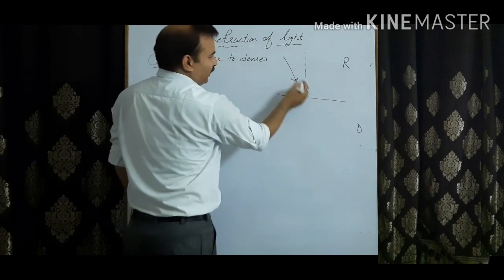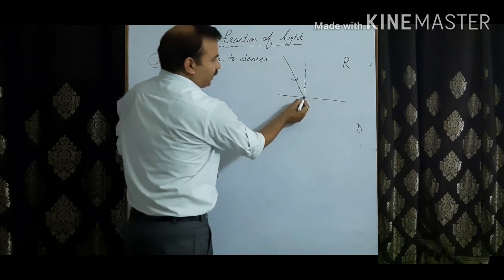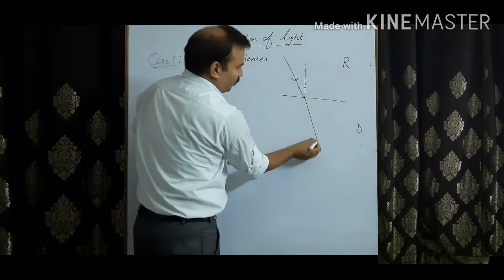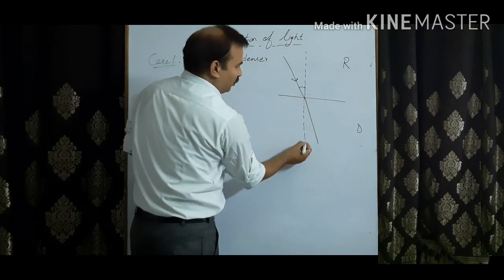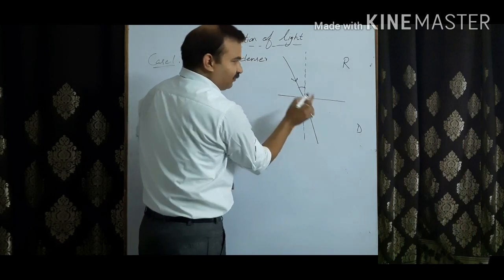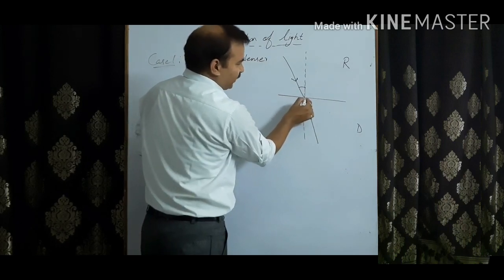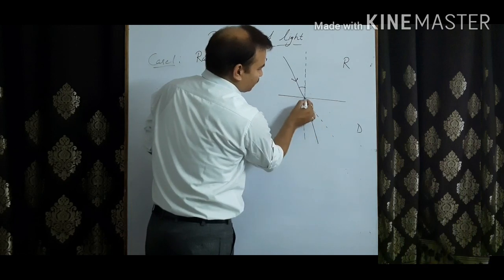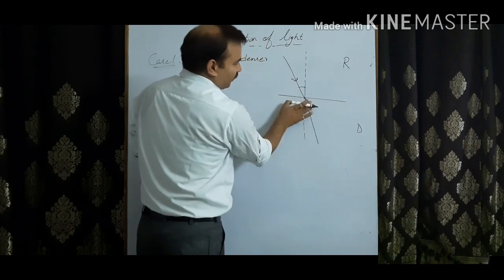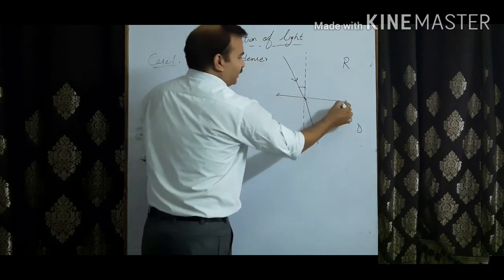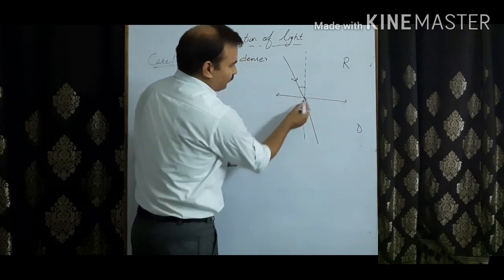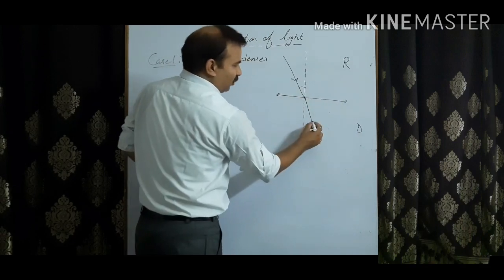When a ray goes from rarer to denser, it bends towards the normal. Otherwise, as light travels in a straight line, it should go like this. Fine. But as it enters the denser medium, it bends towards the normal.